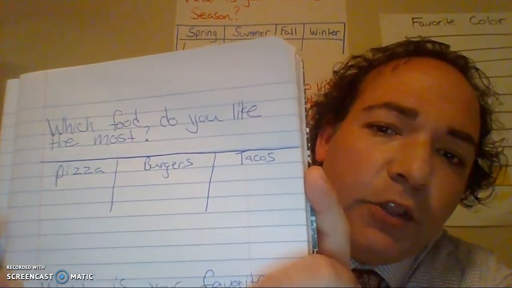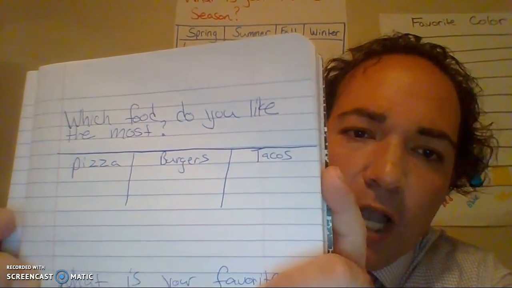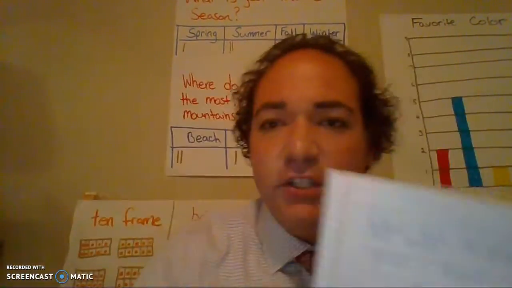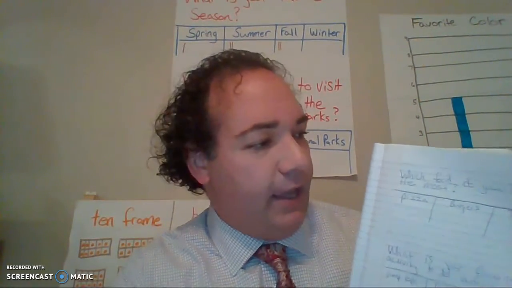You're going to ask the question, which food do you like the most? And you're going to limit it to three choices. Okay, so they have to choose either pizza, burgers, or tacos. All right, and as your family members respond, you just put a tally mark in each place where they respond. If they said pizza, tally mark goes there. If dad says burgers, tally mark goes there.